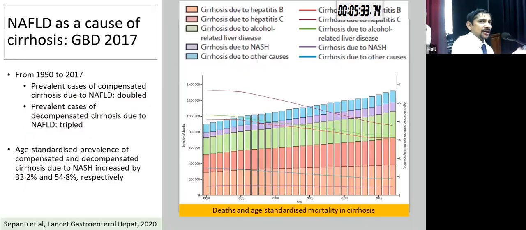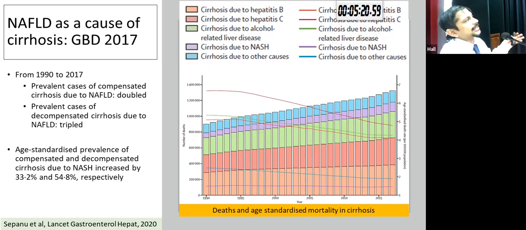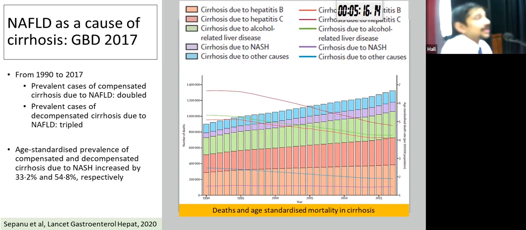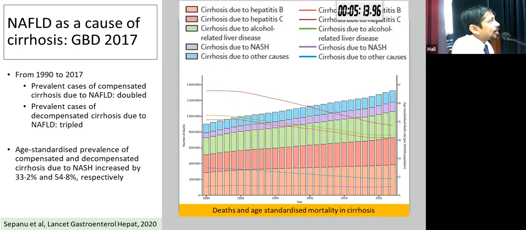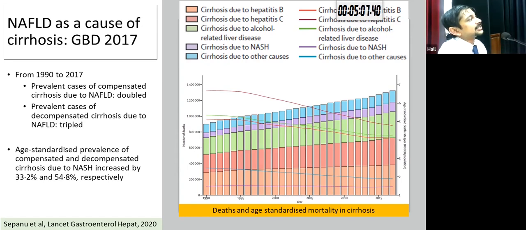So as Professor Gurdas Chaudhary already told you, NAFLD has emerged as one of the leading causes of chronic liver disease worldwide. This is the Global Burden of Disease 2017, which shows that from 1990 to 2017, compensated cirrhosis attributable to NAFLD has doubled. Decompensated cirrhosis attributable to NAFLD has tripled. And the age standardized prevalence of compensated and decompensated cirrhosis due to NASH has increased by 33 to more than 50%.